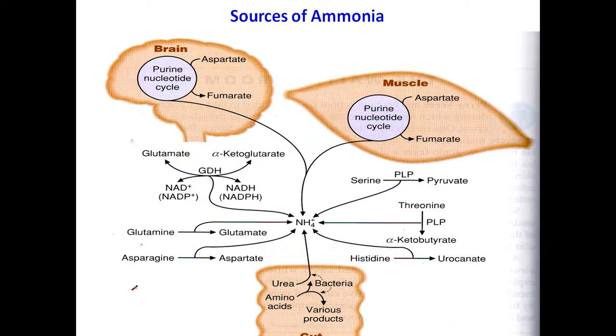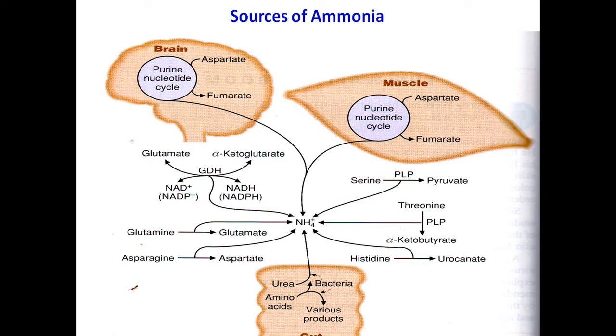Here in this diagram you can see the various sources of formation of ammonia. Let's say in the brain, there is a purine nucleotide cycle, which means we have studied about the synthesis and degradation of purines and pyrimidines.